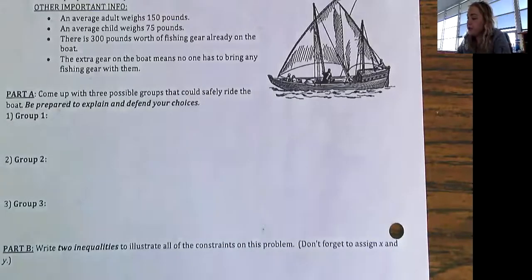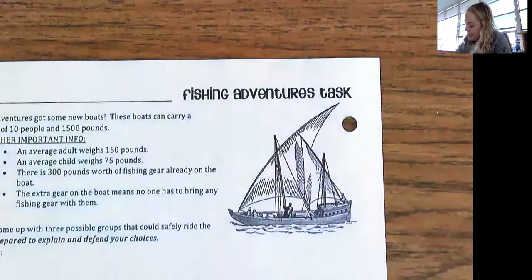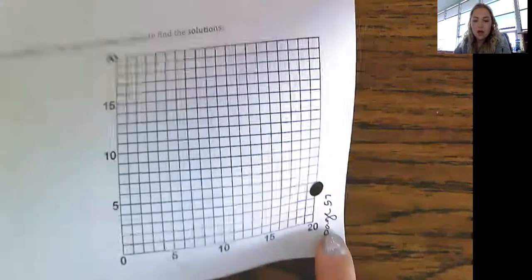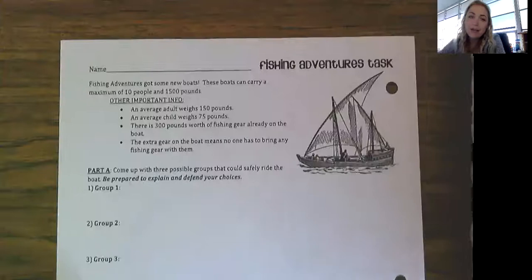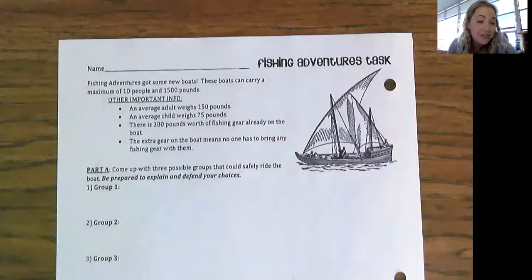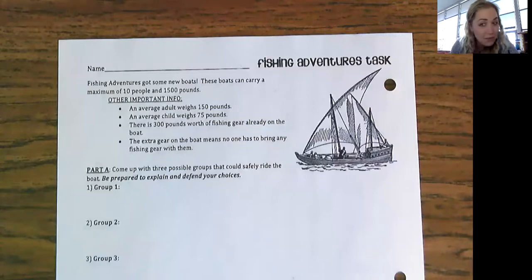Hey, ninth graders, we're going to do our fishing adventures task. This is on page 57 of your math binder, and let me zoom out so you can see it a little bit better. So our fishing adventures got some new boats. These boats can carry a maximum of 10 people and 1,500 pounds.